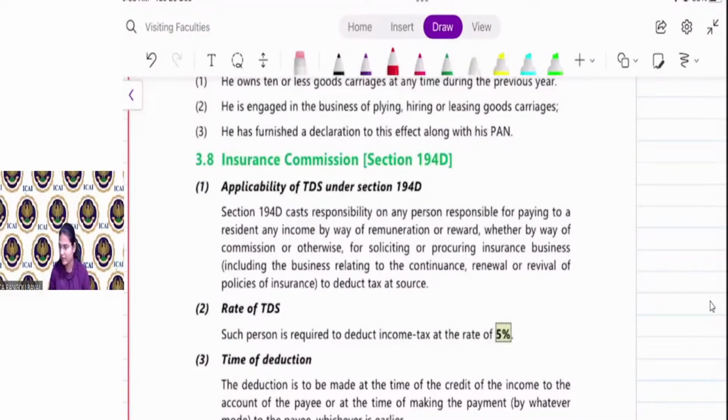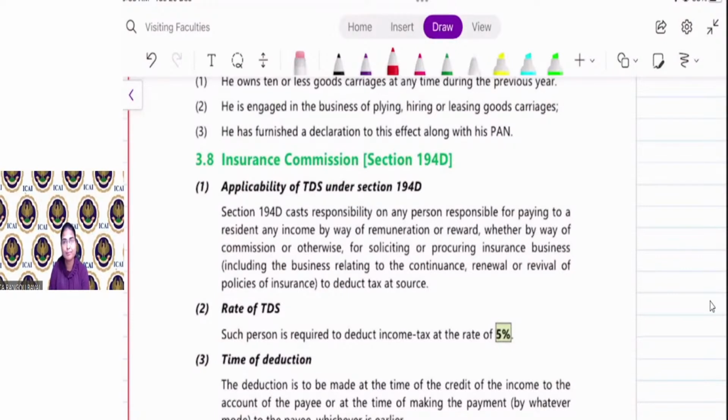In your house, you may see that the insurance agent will come and provide you the policy, etc. Right? So on that policy, they will earn a commission. On an insurance policy, an insurance agent will receive commission from the insurance company. Here the payer is the insurance company because it is insurance commission only, and the recipient is the agent of the insurance company.